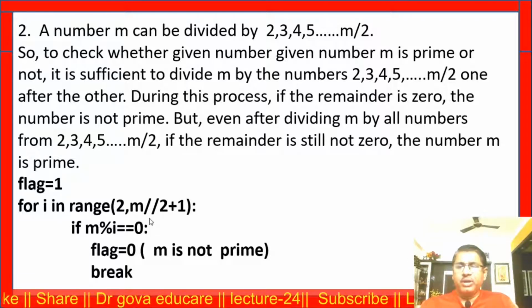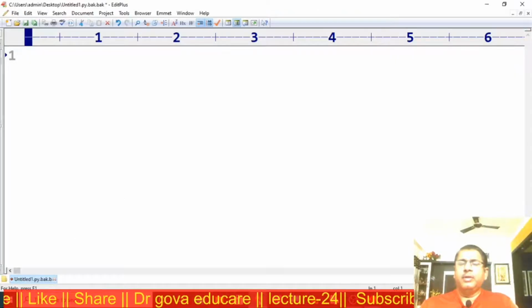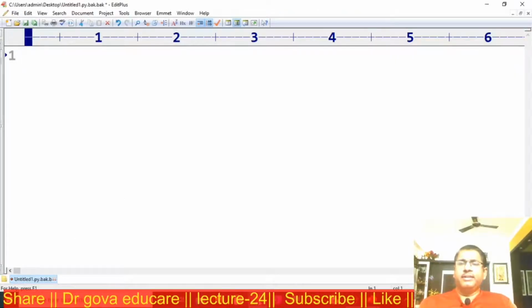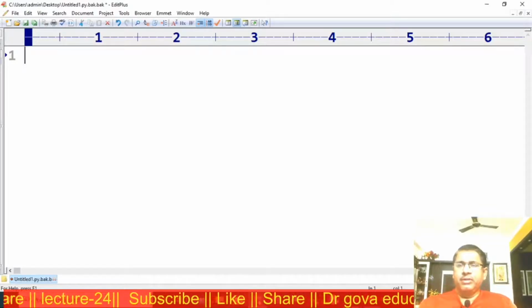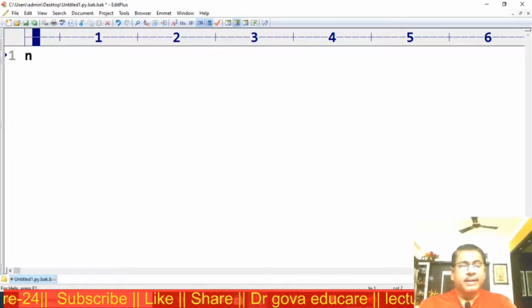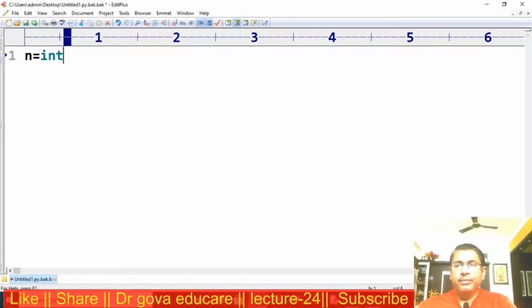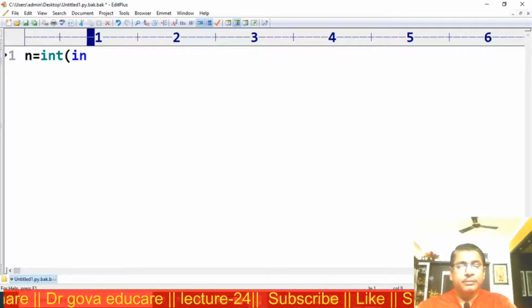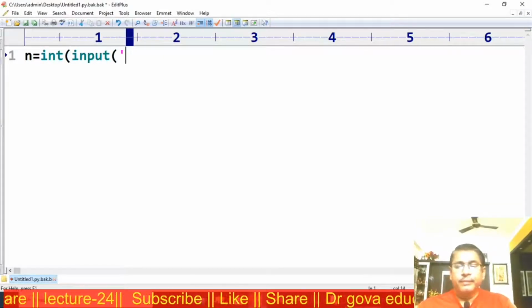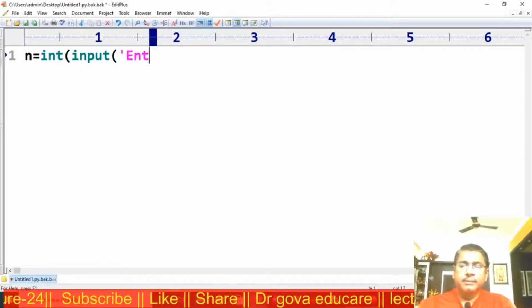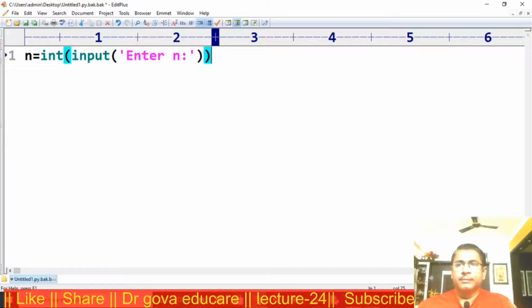Now I am going to write a program for this. This is the program to check whether the given number is a prime number or not. First I want to check whether the given number n is a prime number or not. n is int of input, enter n.